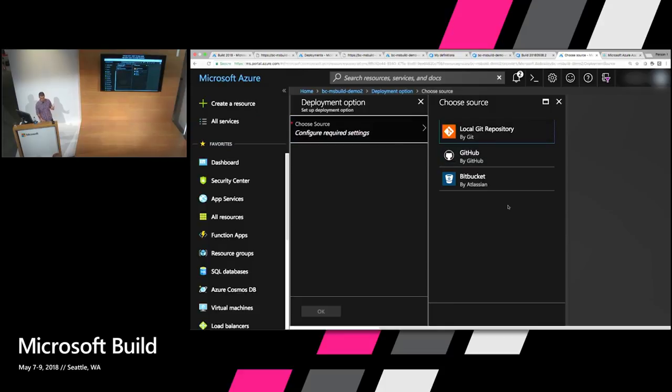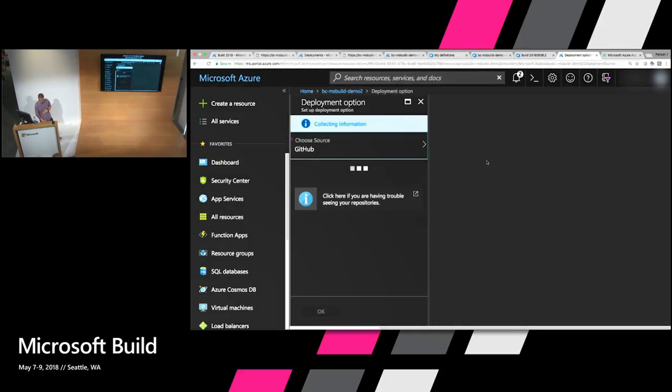So we can choose a source. The sources we have as options are local Git repository, GitHub, and Bitbucket. I'm going to choose GitHub because that's my source control management system that I prefer right now. And what that is doing is it's going out to GitHub. I have already previously authorized Azure to access my GitHub account. So it's going out and finding the different organizations I'm associated with, the repositories that I have, and the branches for those repositories, things like that, so that I can choose them as an option to load from.